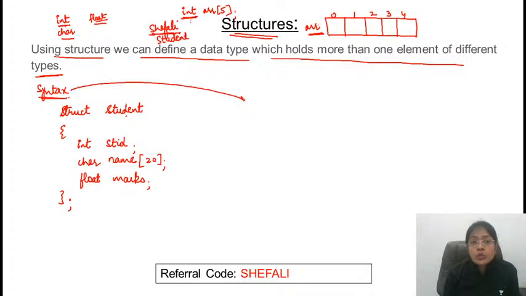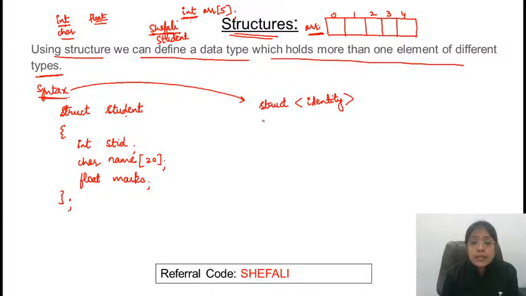If I talk about the structure, so first of all, you need to use the keyword struct, and then here mention some identity. Identity means take some name. क्योंकि structures तो बहुत सारे हो सकते हैं, कौन से structure की बात कर रहे हो?